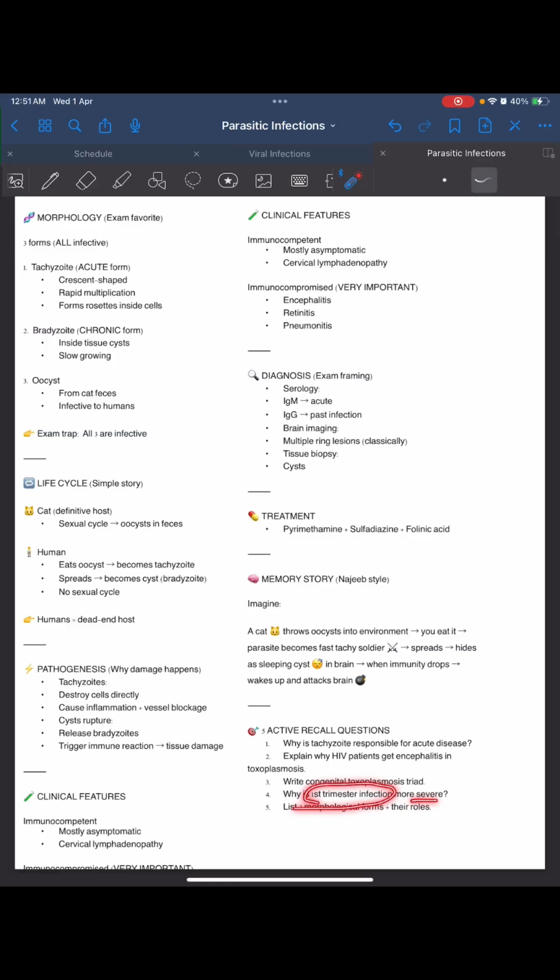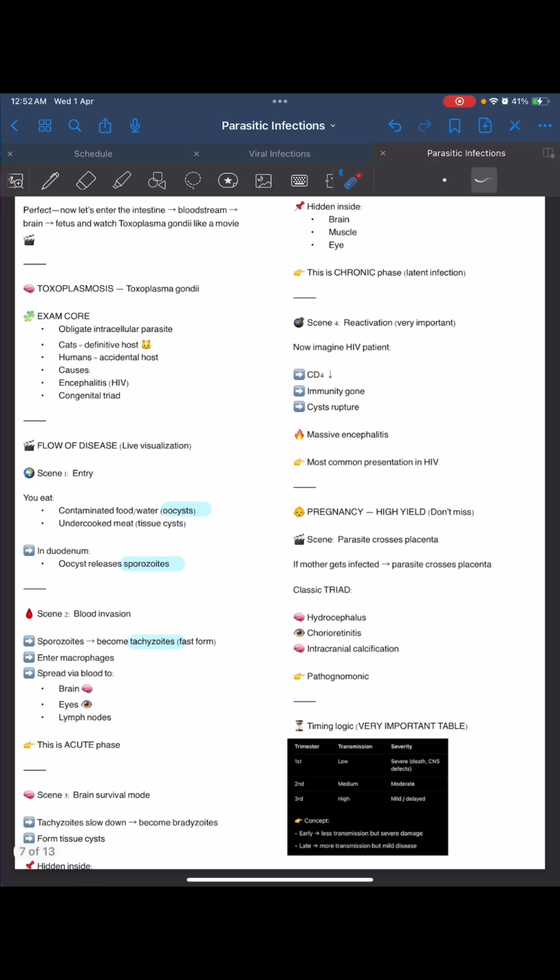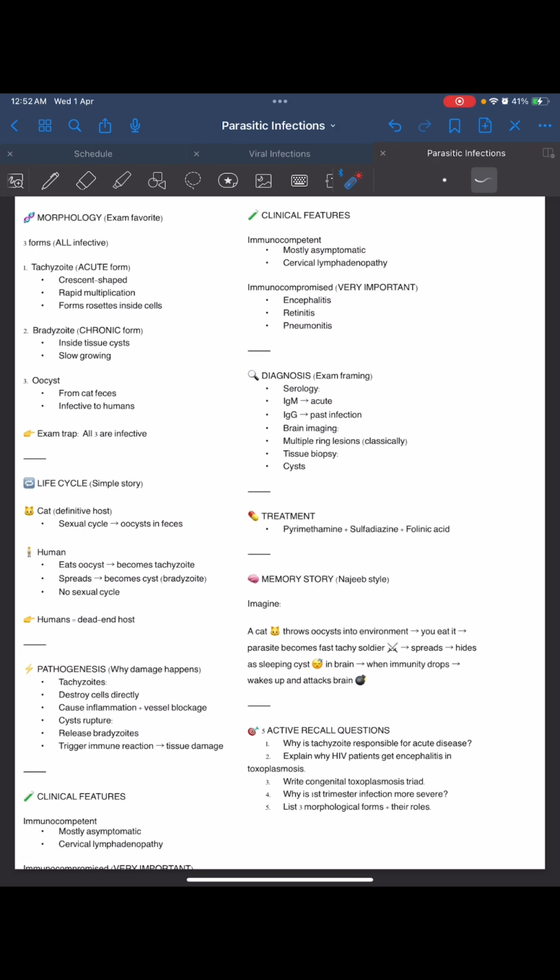Why is first trimester infection more severe? Because the transmission in the first trimester is less, but the severity is more. Why? I don't know that answer. I'll mention it in the comments.